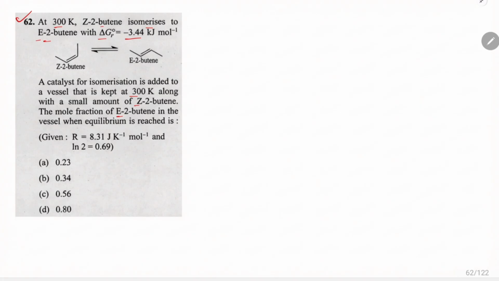Okay, so the given data: delta G naught of reaction is equal to minus 3.44 kilojoule per mole.